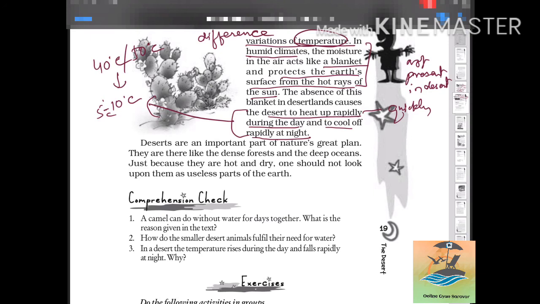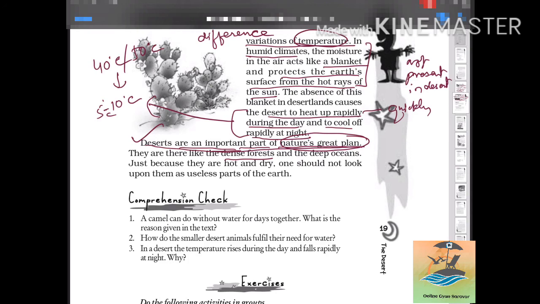Deserts are an important part of nature's great plan. You have heard that we have different physiographic divisions like mountains, plains, rivers, plateaus and islands. Deserts are also important in nature's plan, like the dense forests, dense meaning very thick, and the deep oceans.